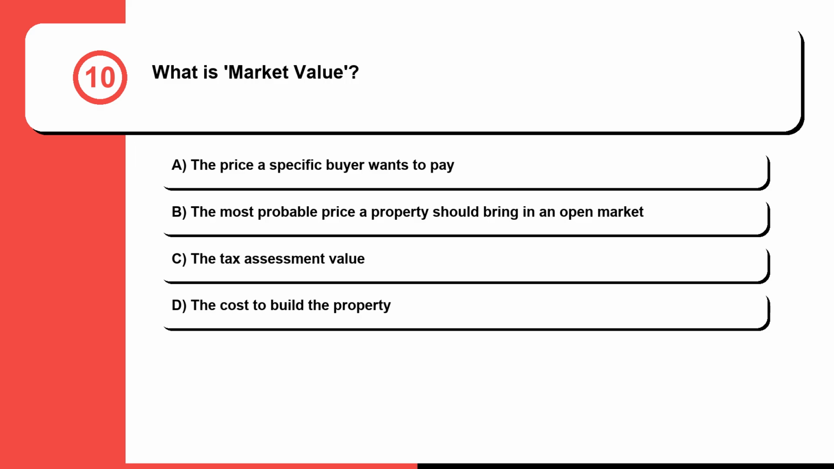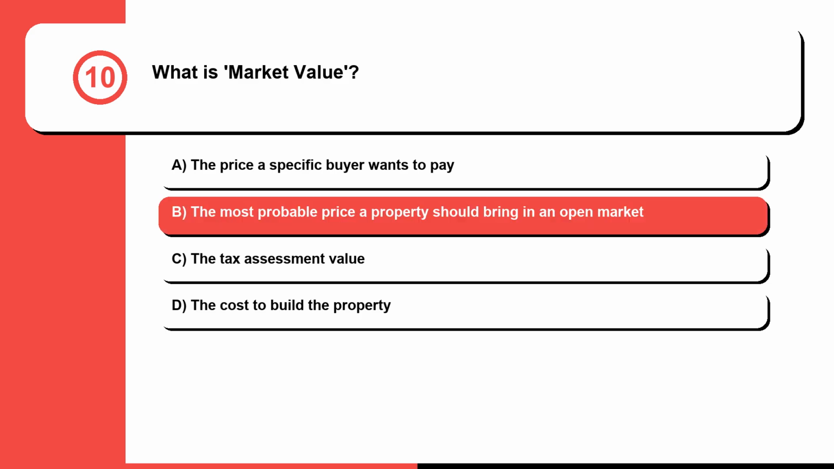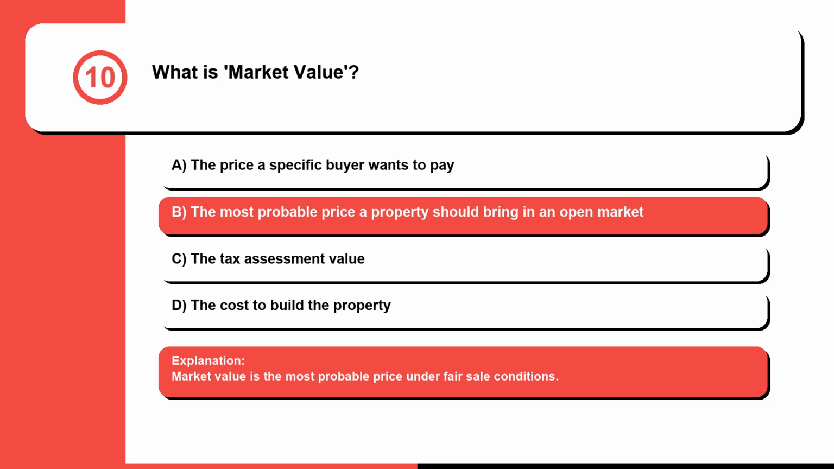Question 10. What is market value? A. The price a specific buyer wants to pay. B. The most probable price a property should bring in an open market. C. The tax assessment value. Or D. The cost to build the property. The correct answer is B. The most probable price a property should bring in an open market. Market value is the most probable price under fair sale conditions.